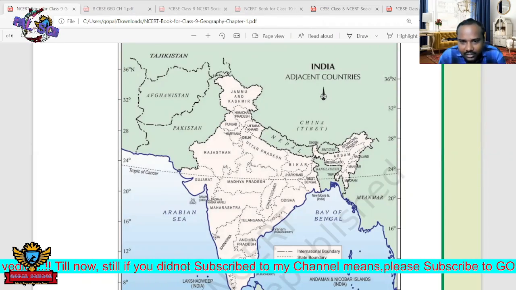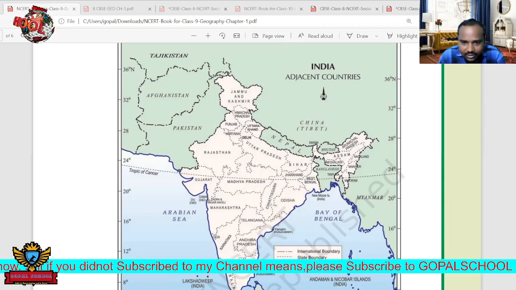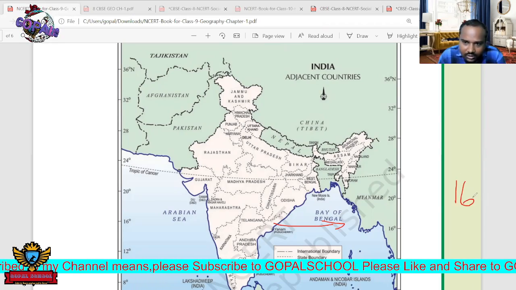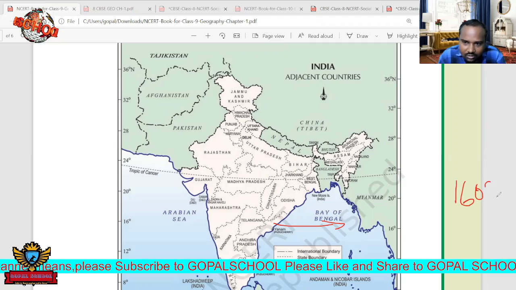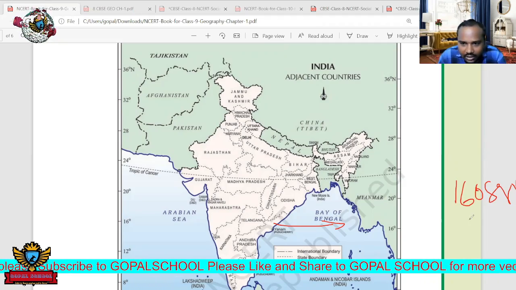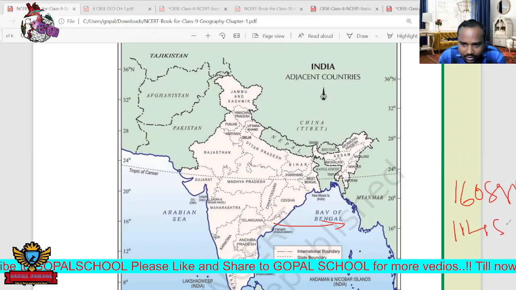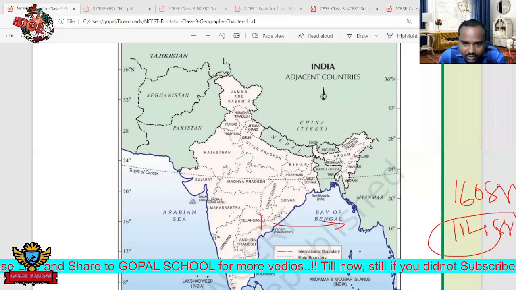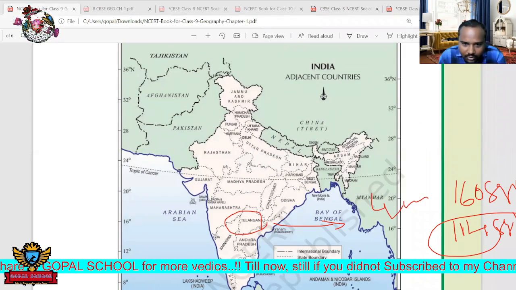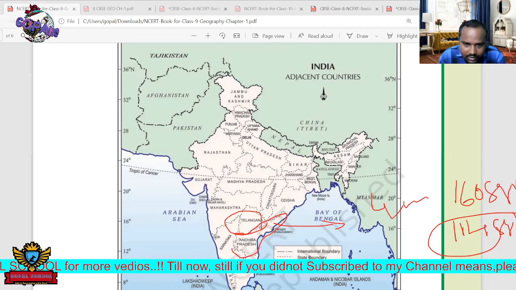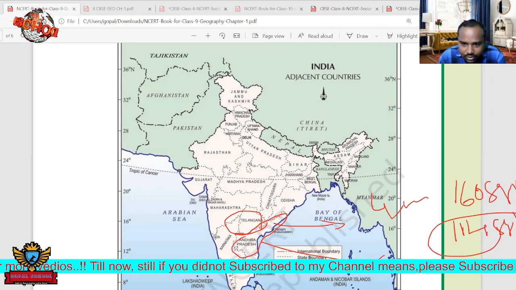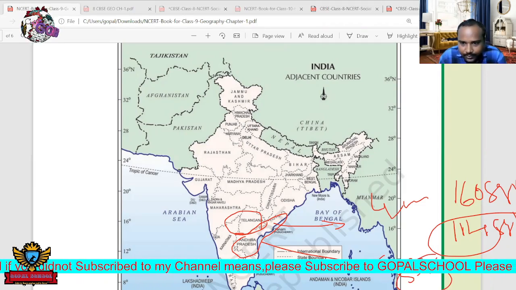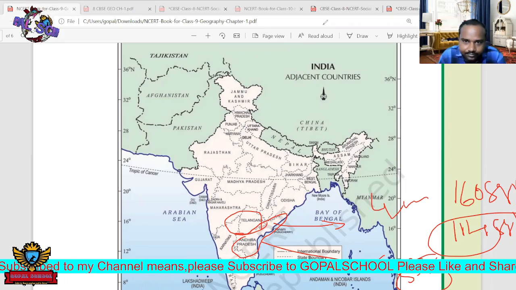Okay, listen. Telangana and Andhra: Andhra is the bigger one. The area of Andhra Pradesh is about 160 square kilometers, but Telangana is about 114 square kilometers. That is the difference. The population of Telangana is 4 crores, but the population of total Andhra Pradesh is trying to reach 6 crores. It is about 5.80 crores now. That is the difference.